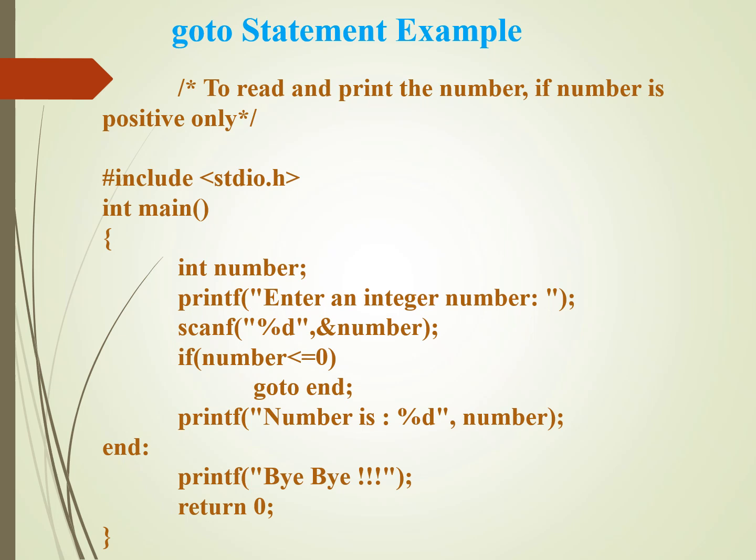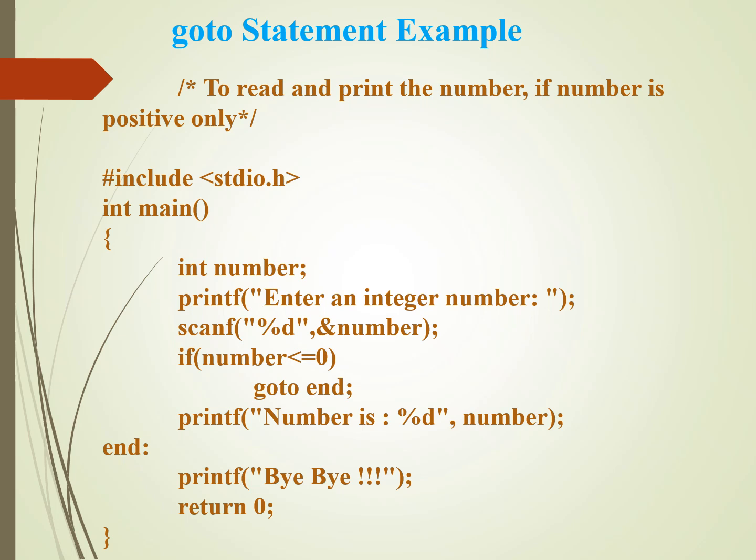If number is less than or equal to 0, that is, if the number entered is 0 or negative, the statement goto end is executed. This immediately transfers the control to the label end, skipping the statement that prints the number. If the entered number is positive, the condition becomes false. In this case, the goto statement is not executed and the program prints the message number is, followed by the entered value. After printing the number, the program reaches the end label naturally and executes the statement printf bye bye.